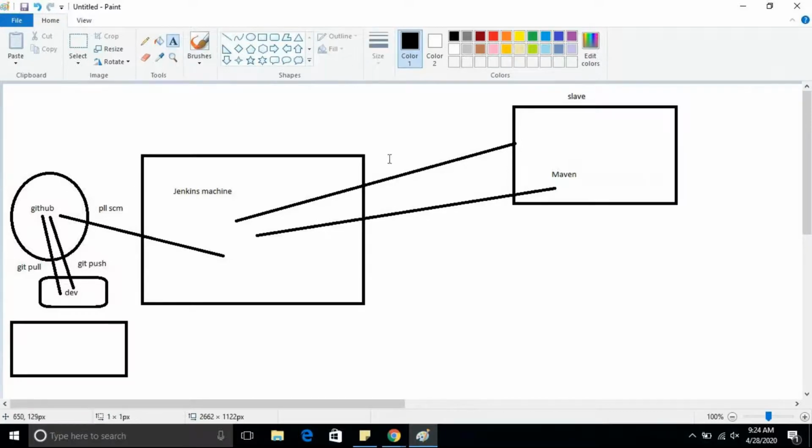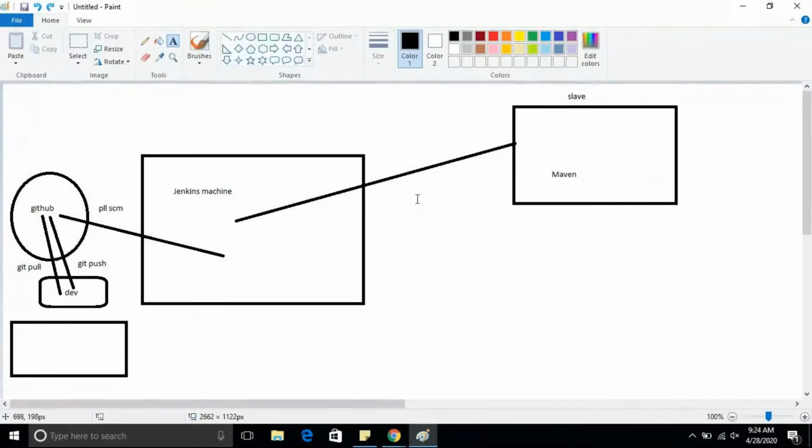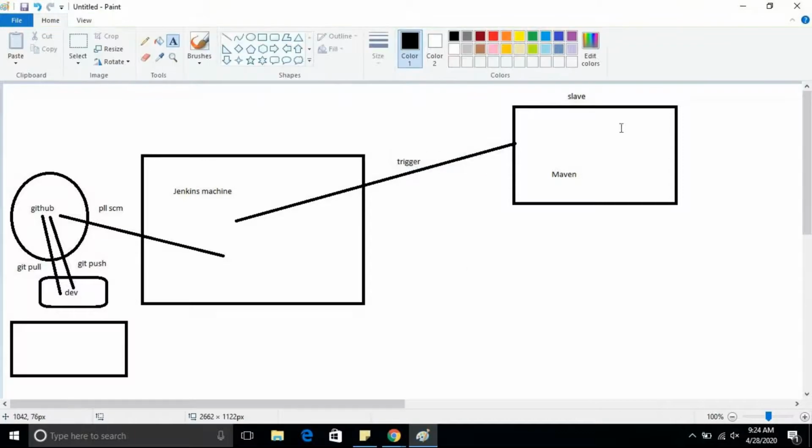This is the slave machine. So it will trigger the job onto the slave machine, and the remaining steps like Maven build, sonar checks, Nexus checks are all done, and finally it will deploy.